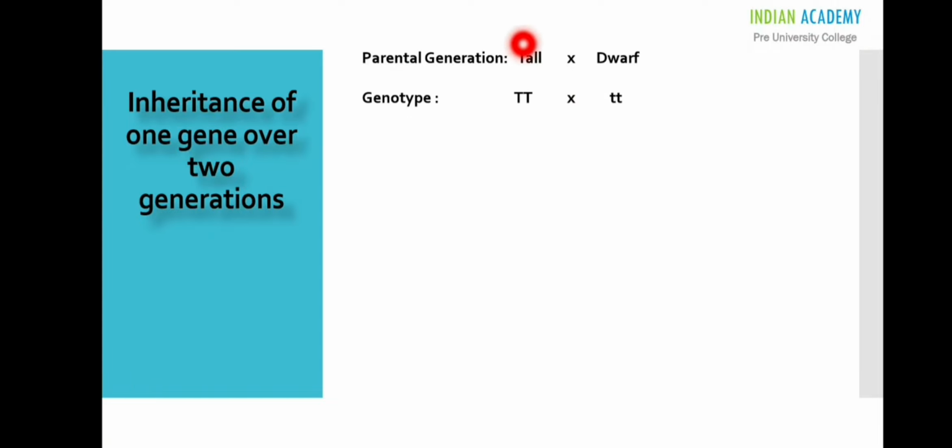Tall being dominant is represented with genotype capital T, and dwarf being recessive is represented with genotype small t.